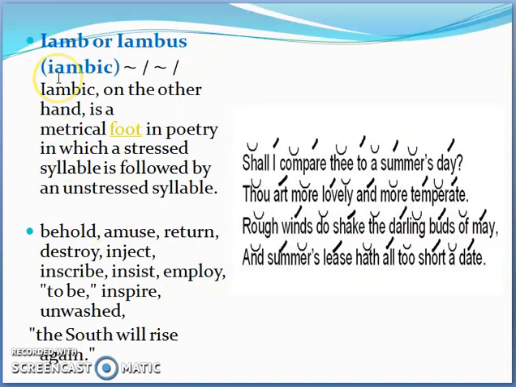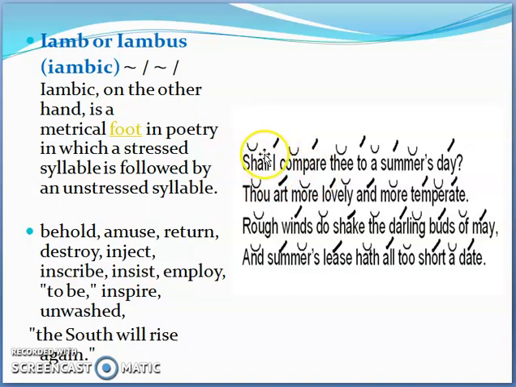The first one is iamb or iambic meter. So iambic meter is basically a combination of a set of unstressed and stressed syllables coming together. So they can be within one word. For example, you can see here compare. Compare is made up of 2 syllables, com and pare. So the first one is unstressed and the second one is stressed. Stressed means that this part of the word is more pronounced when you say it. Or it can be individual words like shall and I.